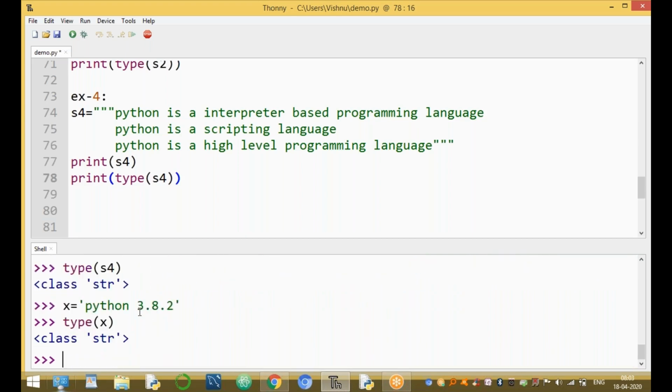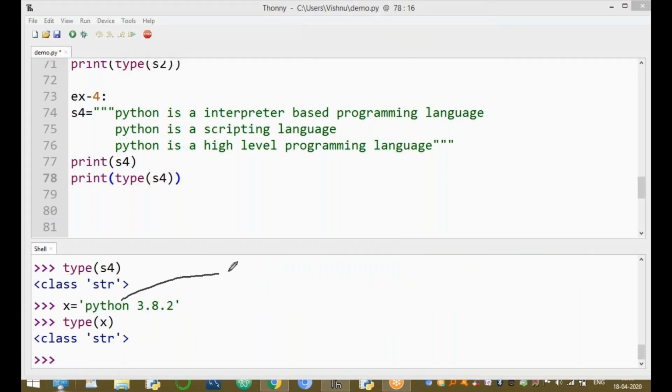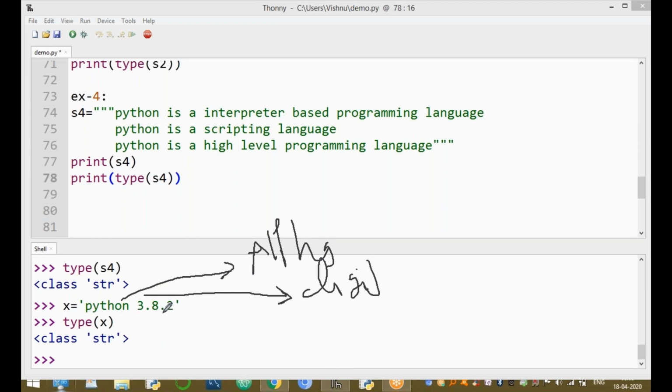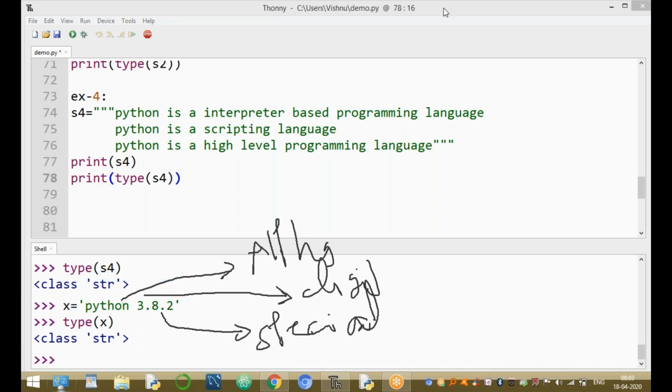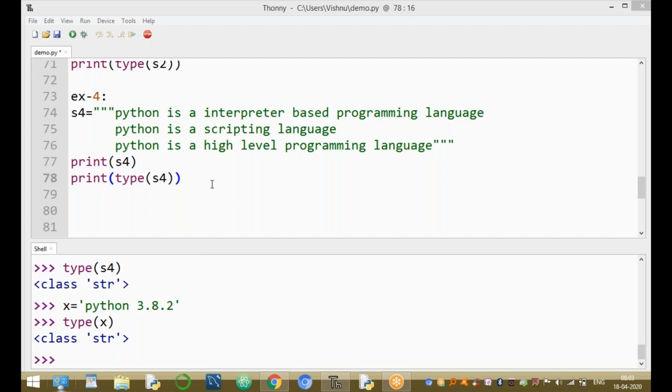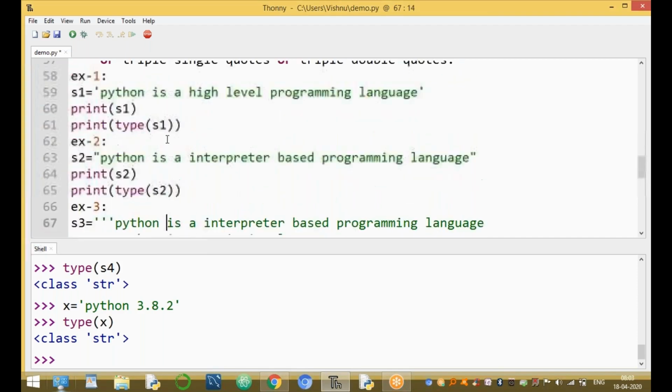Here, type of x. Here, x represents a collection of alphabets. Here, these are the alphabets, and these are called digits, and this is a special symbol. A collection of alphabets, special symbols, and digits is called a string type. Okay, up to here, clear for all of you? And up to here, these are the basic data types in Python.